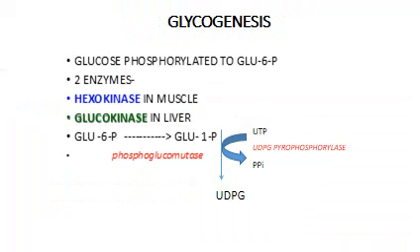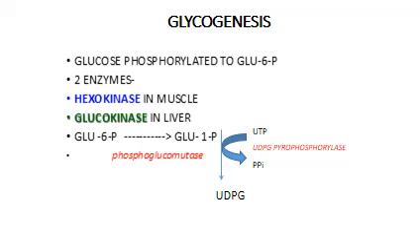Now, what are the steps of glycogenesis? The first step is the phosphorylation of glucose to glucose 6-phosphate. Now, there are 2 enzymes. The enzyme which is specific to muscle is hexokinase, and the one which is specific to the liver is glucokinase. Once glucose 6-phosphate is formed, it gets converted to glucose 1-phosphate by the enzyme phosphoglucomutase.